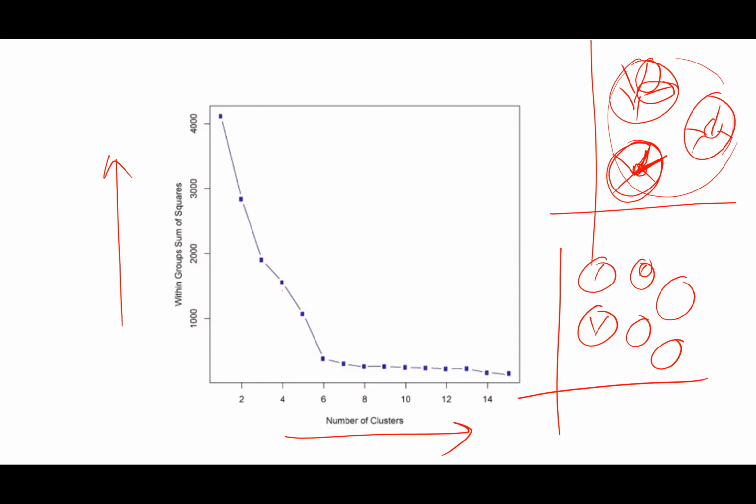So you will get a plot something like this: error versus number of clusters, the k value. So at this particular point, it is decreasing abruptly. So you can choose either this value or this value, it doesn't matter. But if you are choosing a value of 12, 13, 14, it is not causing much change, right? They are almost the same.